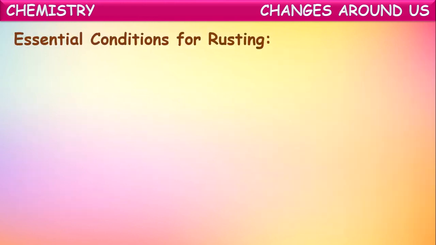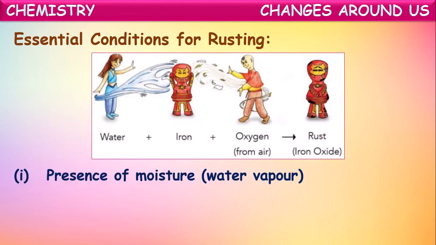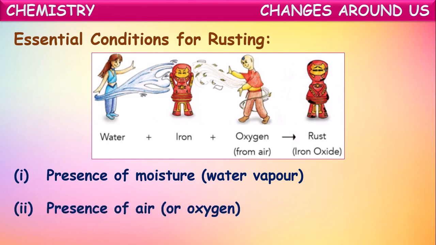Now let us see the essential conditions for rusting. Under which conditions will iron particles get rust? They are, one, the presence of moisture in the atmosphere around the iron particle, and the second is the presence of air, which we commonly call oxygen. The main important component of air which causes rusting is oxygen.